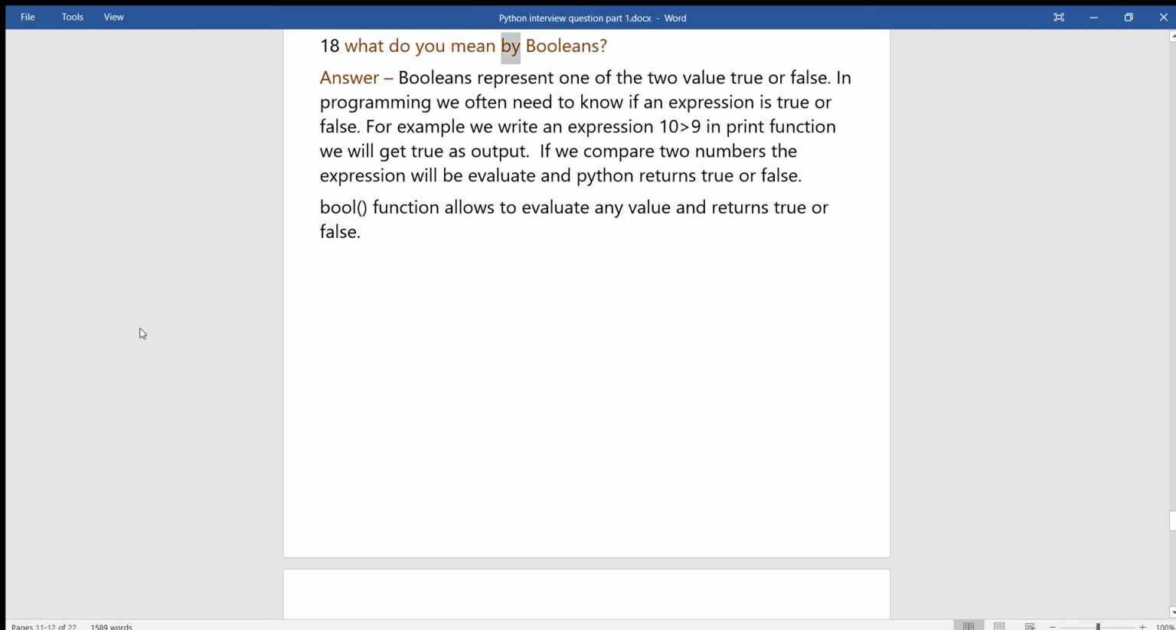18. What do you mean by Booleans? Answer. Booleans represent one of two values: true or false. In programming we often need to know if an expression is true or false. For example, if we write the expression 10 > 9 in the print function, we will get true as output. If we compare two numbers, the expression will be evaluated and Python returns true or false. The bool function allows us to evaluate any value and returns true or false.